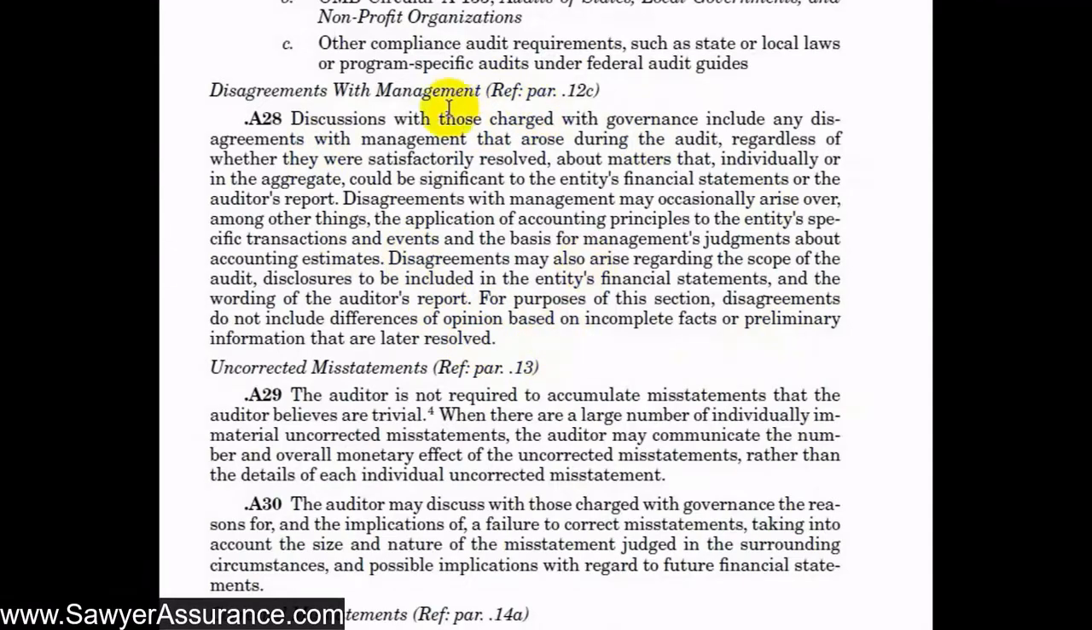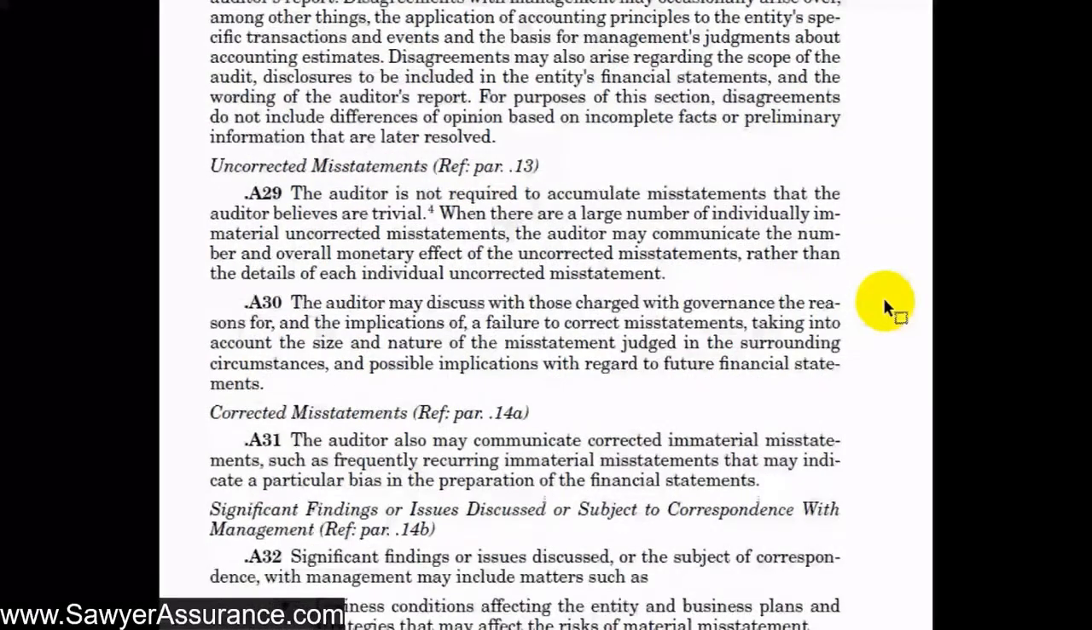And so we have some more details here about communicating any disagreements that we have with management. We see that we need to communicate those details of those disagreements, whether or not we resolved the disagreement satisfactorily. These disagreements could be over the application of accounting principles, management judgments about accounting estimates, scope of the audit, disclosures to be included in the financial statements, or wording of the auditor's report. Disagreements do not include differences of opinion based on incomplete facts or preliminary information that are later resolved. So a disagreement would be something where we and management both have accurate and full information, and we disagreed about that item.